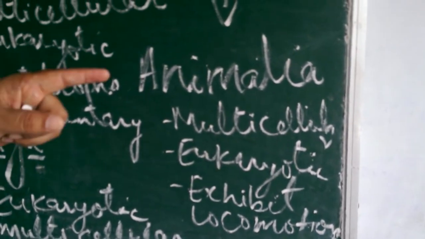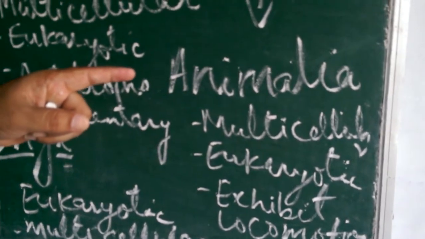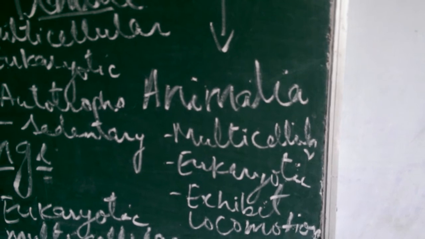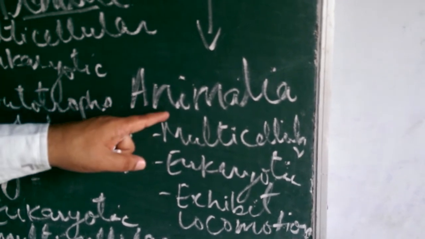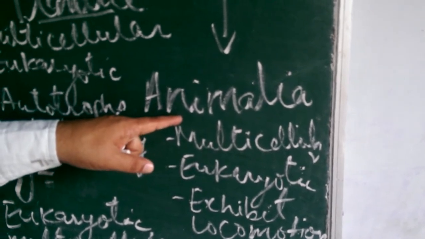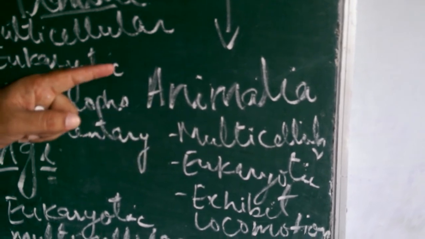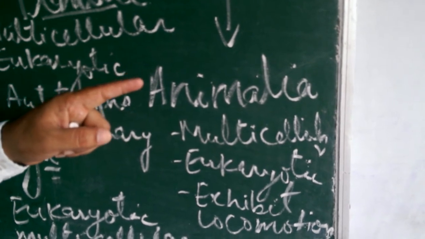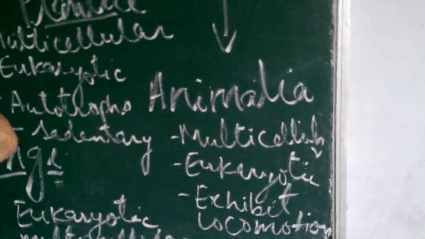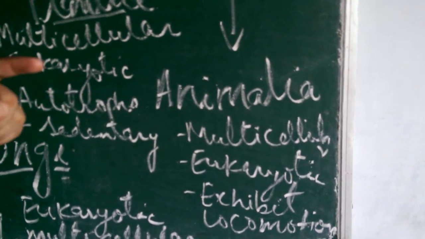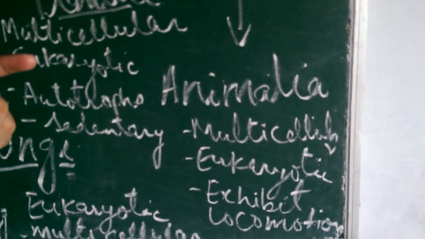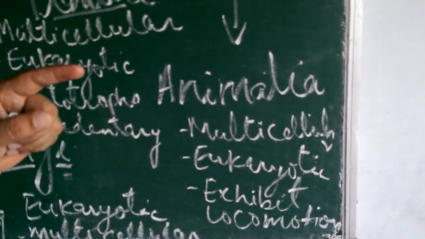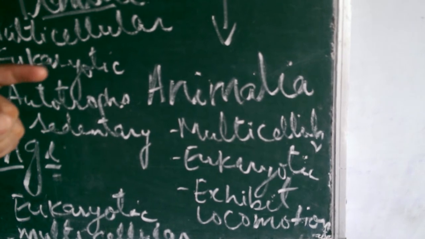The next and last kingdom, the fifth kingdom in the five kingdom system of classification, is Animalia. They are multicellular, eukaryotic. They exhibit locomotion. They move from one place to another in search of food and mating. They do not have a cell wall. Their mode of nutrition is exclusively heterotrophic. They exhibit holozoic mode of nutrition.